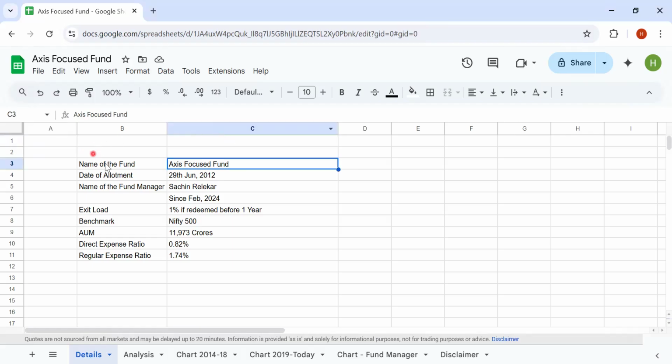Today's video is about Axis Focus Fund. It has been in existence from 29th June 2012. The present fund manager is Sachin Relekar. He has been managing since February 2024, slightly over a year.